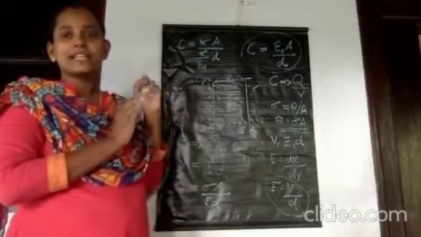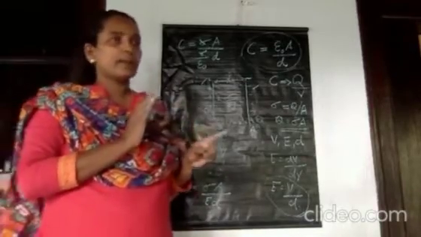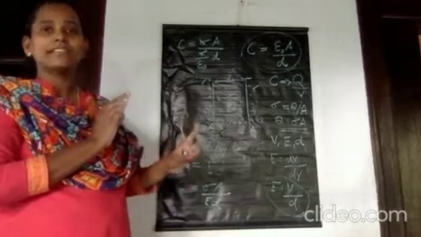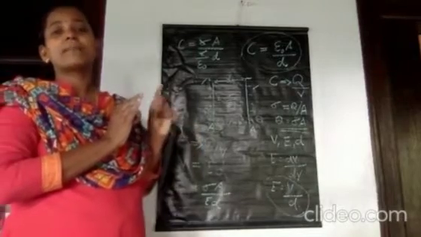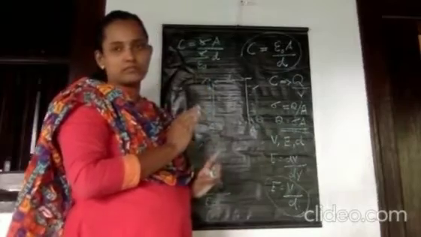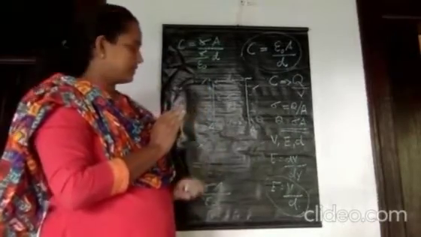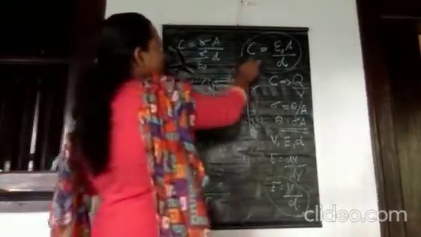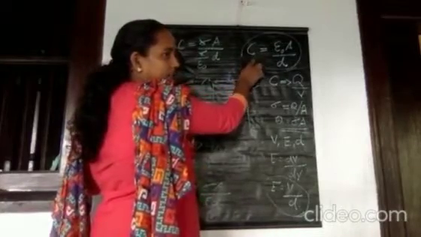If you get a question in your question paper to derive the expression for capacitance of a parallel plate capacitor without dielectric, this is the derivation. Understood?